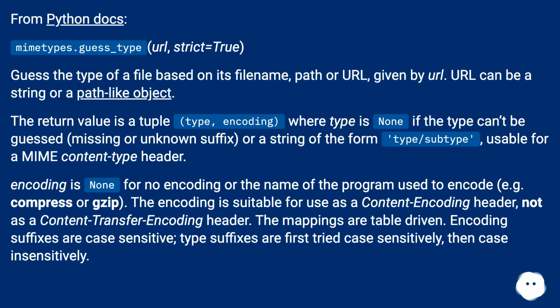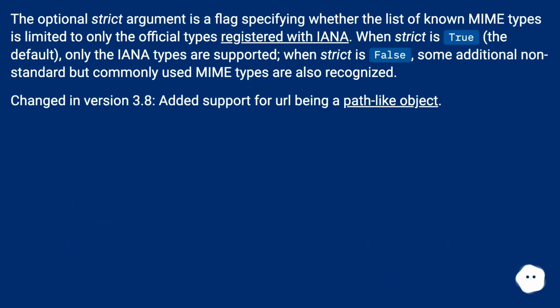Encoding suffixes are case-sensitive. Type suffixes are first tried case-sensitively, then case-insensitively. The optional strict argument is a flag specifying whether the list of known MIME types is limited to only the official types registered with IANA. When strict is true, the default, only the IANA types are supported. When strict is false, some additional non-standard but commonly used MIME types are also recognized. Changed in version 3.8: Added support for url being a path-like object.